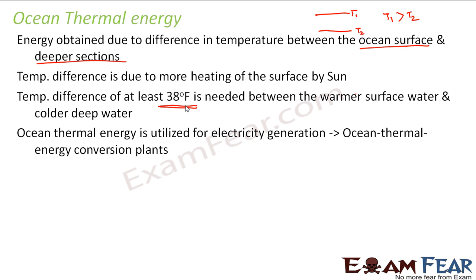Ocean thermal energy is again utilized for electricity generation. So how do we generate electricity? For that we construct ocean thermal energy conversion plants. Like how you saw the setup for wave energy and the setup for tidal energy, where for tidal energy you just construct dams. But in the case of ocean thermal energy, we have something called ocean thermal energy conversion plants. There, ocean thermal energy is converted into electricity.